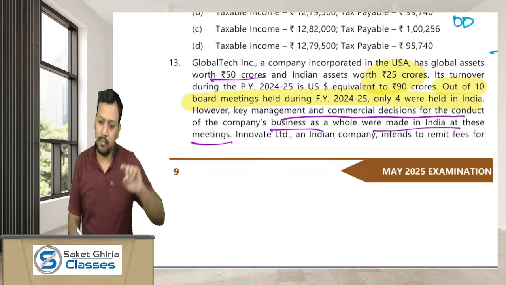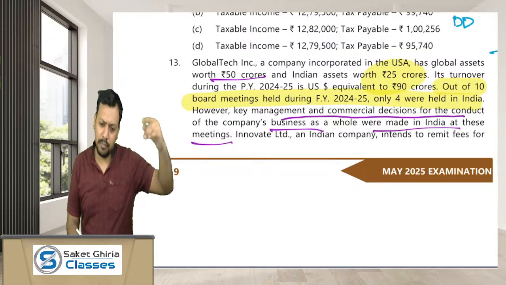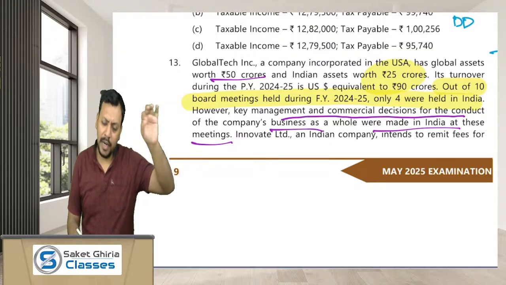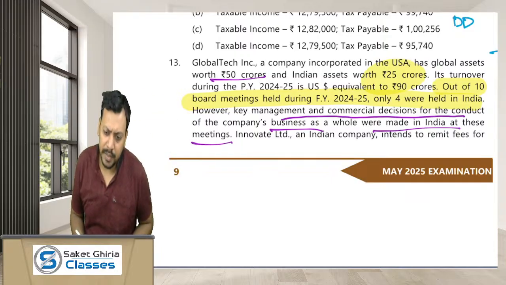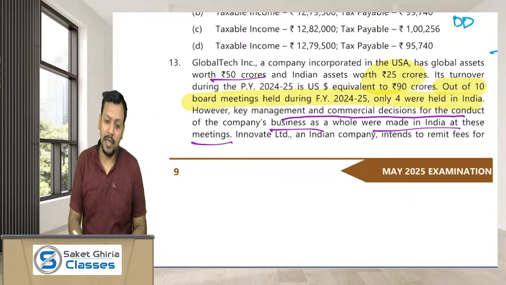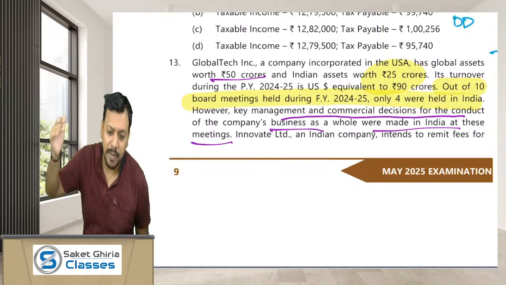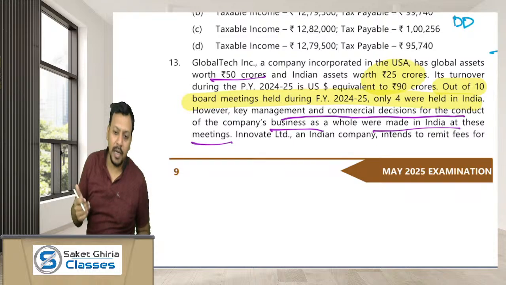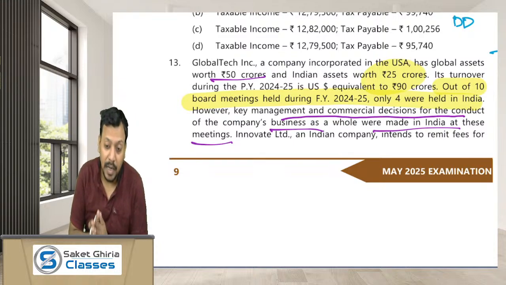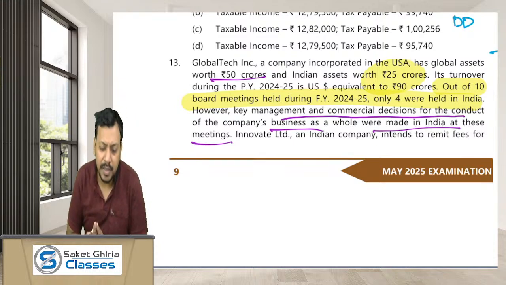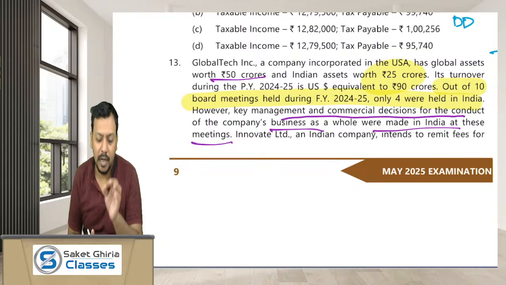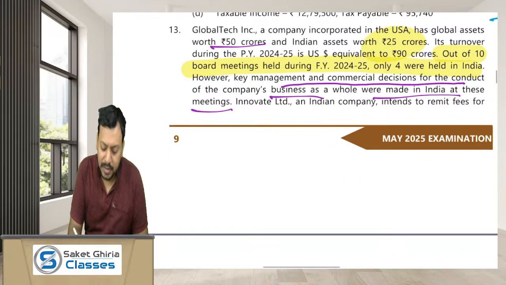Even though the majority of board meetings are held outside India and the company satisfies the ABOI test, it does not matter, as the company takes the key management and commercial decisions in India, the POEM of the company should be in India. And as the POEM of the company is in India, it should be a resident in India for the previous year 24-25. Okay. So it means that Global Tech is a resident in India.